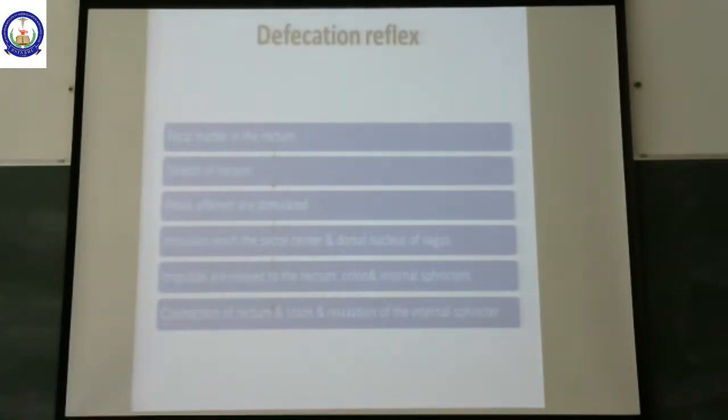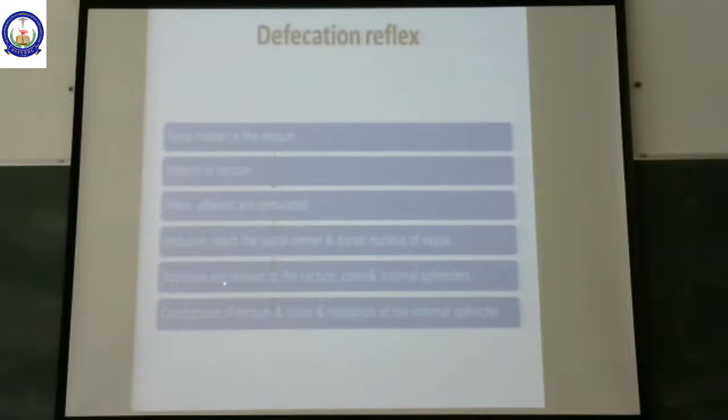I repeat, fecal material entering into the rectum causes stretch of the rectum. This stretch of rectum activates pelvic afferent nerves. The pelvic afferent nerves are going to carry impulses which reach the sacral center and dorsal nucleus of vagus.